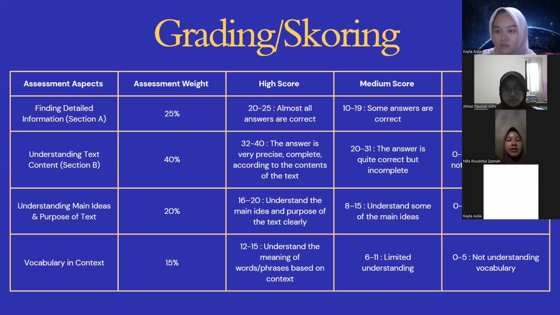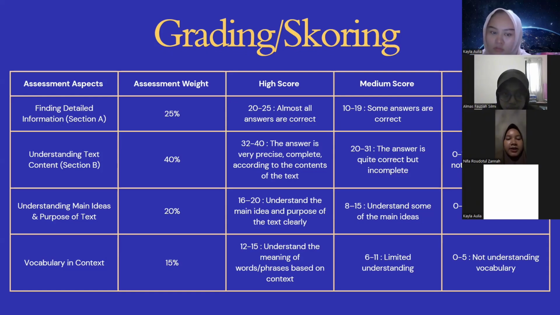The second is understanding text content. This is the aspect with the largest weight, which is 40%, in assessment section B. There are 3 levels: high, medium, and low.